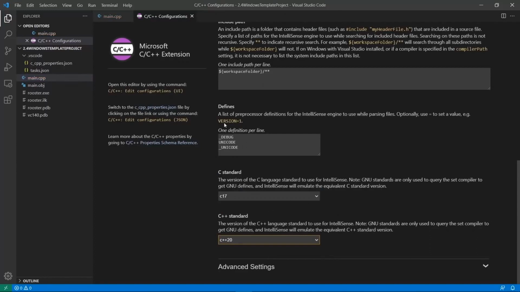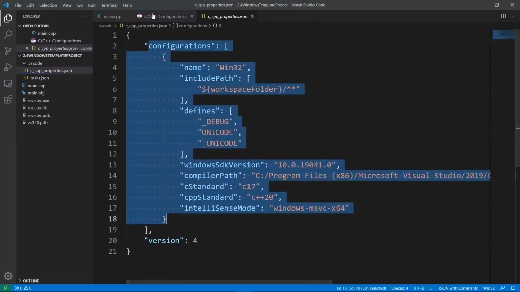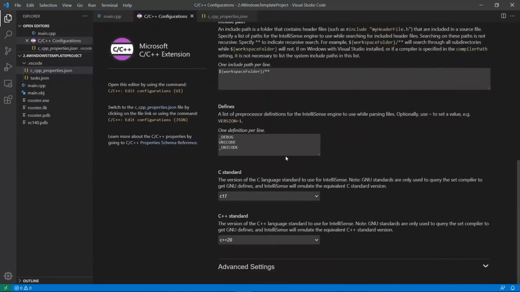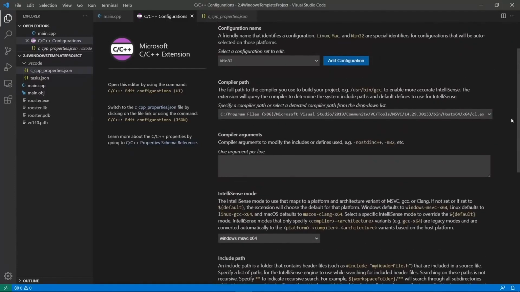And if you set this up, you're going to see that Visual Studio Code is going to generate a CPP properties file, which is going to store all these configurations here. So it is really going to be a configuration for what we choose in our configuration here. So make sure you choose what makes sense. Again, I would recommend using C++ 20, but if you go on top, you can really use any compiler you want.